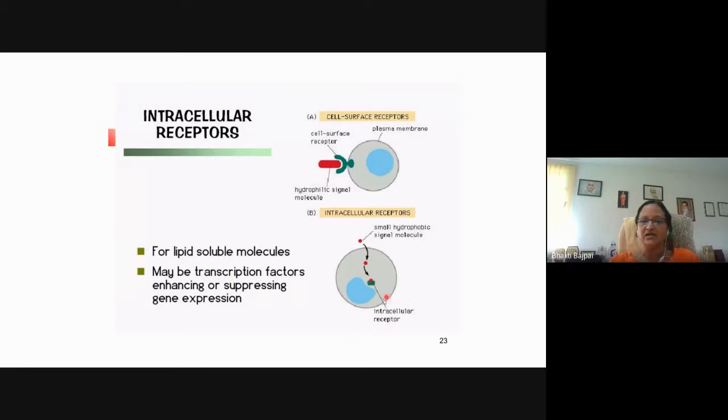And these intracellular receptors may be transcription factors, which may be enhancing or suppressing the gene expression.